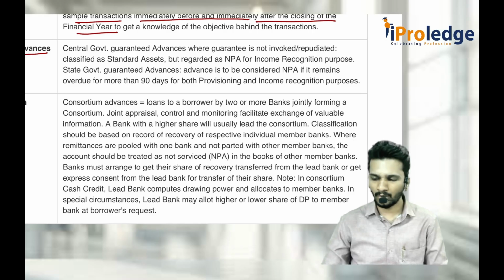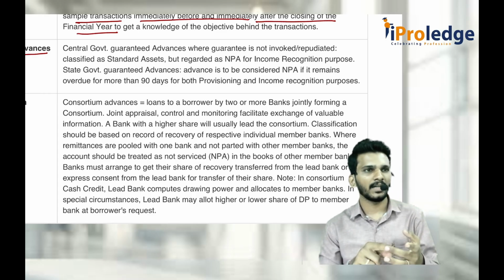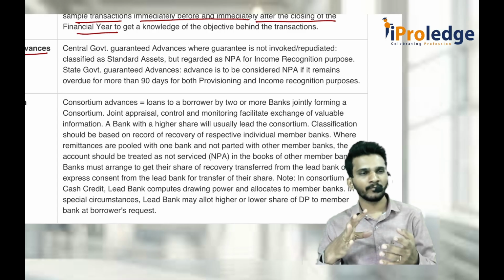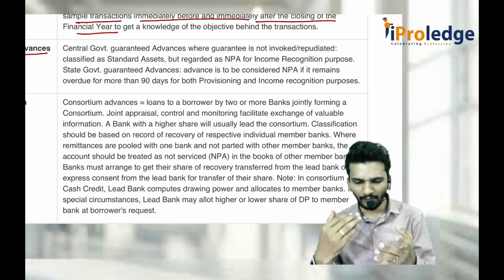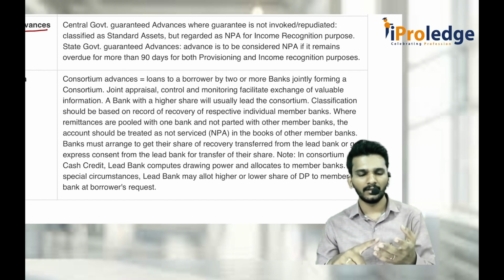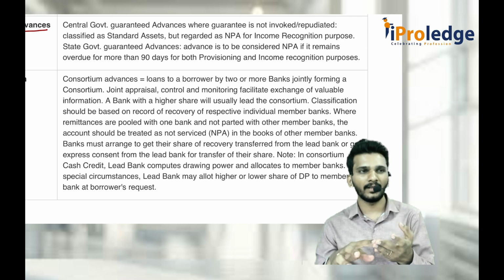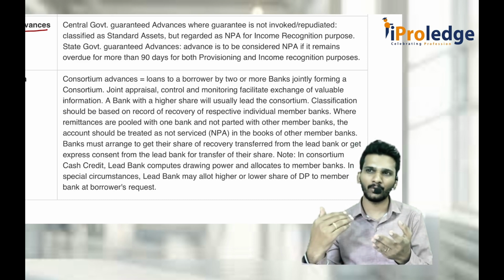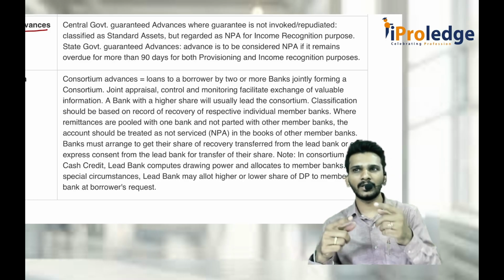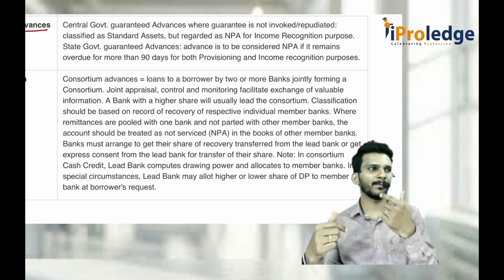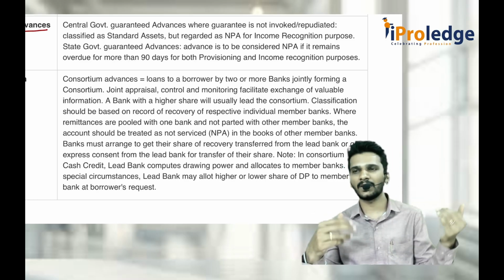Now there are two types of recovery. Consider SBI, HDFC, Canara. SBI gave 500 crore, HDFC and Canara gave 250 each. Total 1000 crore is given to Mukesh Ambani. At 10%, every year he should pay 100 crore rupees of interest. When the money is being utilized by Mukesh Ambani and he is paying 100 crores, he has two options to pay it. Either he can pay the entire 100 crores to the lead bank, and the lead bank should distribute 25 crores each to HDFC and Canara and keep 50 crores with itself. Or Mukesh Ambani directly pays 50 to SBI and 25 each to HDFC and Canara Bank.